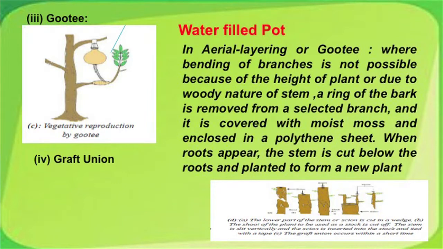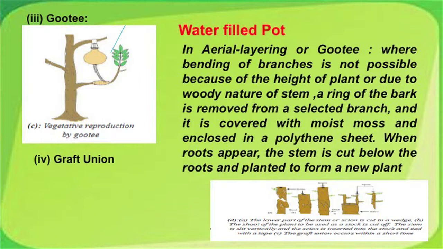Where the branch is not bendable, it is a stiff tree branch, the bark is removed and covered with moss, and kept moist with the help of an overhanging pot of water connected to the moss-covered portion through a rope. When the roots strike, this branch is severed from the plant body and sown as a new plant.